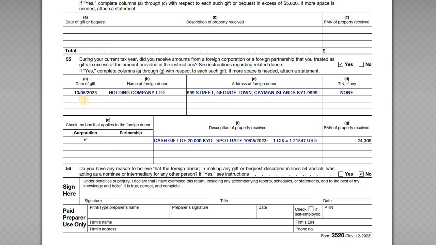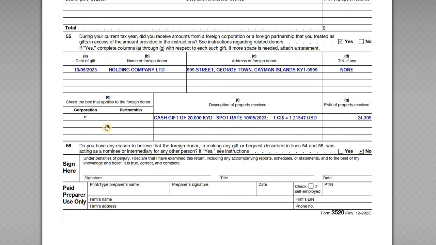So the gift was transferred on October 5th, 2023. It came from Holding Company Limited, and we have the address of the foreign corporation in the Cayman Islands. Now, item D is asking for any U.S. taxpayer ID number if we have one. The foreign corporation does not, so we've just inputted none. We have checked in column E that this is a corporation, right? If you have a transfer from a foreign partnership, you would enter that there. And then the description of the property received. So we have a cash gift of 20,000 Cayman dollars, spot rate on October 5th, 2023.